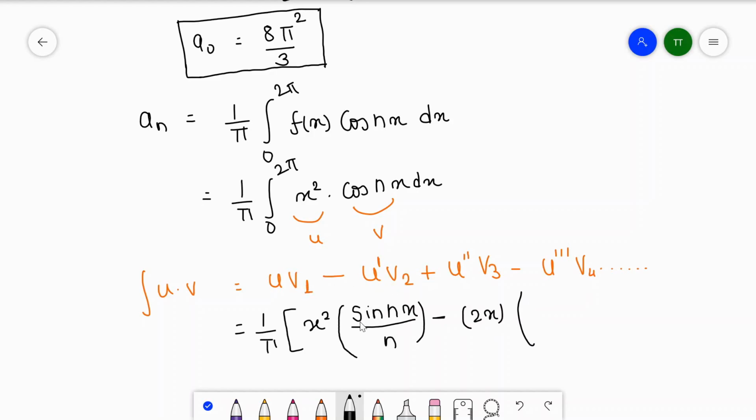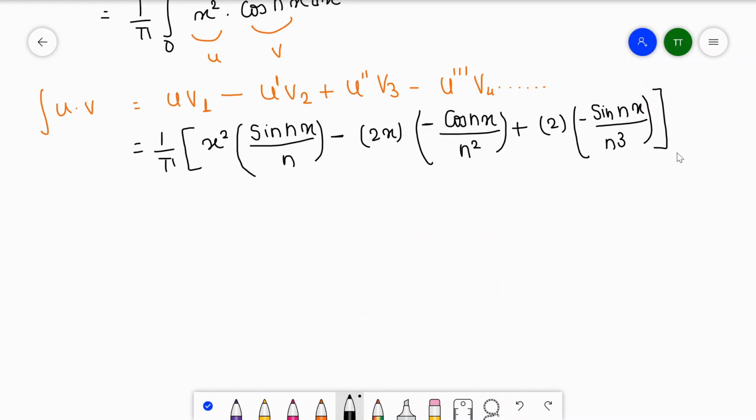Here we have sine nx, so the integration of sine is minus cos nx, divided again by the coefficient of x, which is n, so it becomes n square. And then plus 2, because the differentiation of 2x is 2, and again the integration of that function, with the minus sign we already have, divided by n cube, and we will put the integration limit, that is 0 to 2 pi.